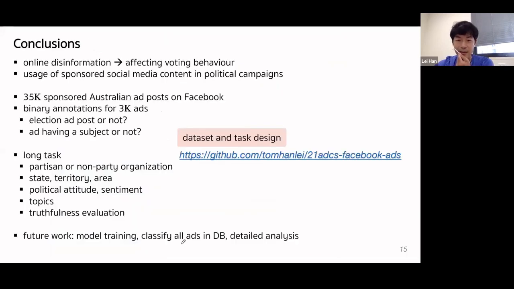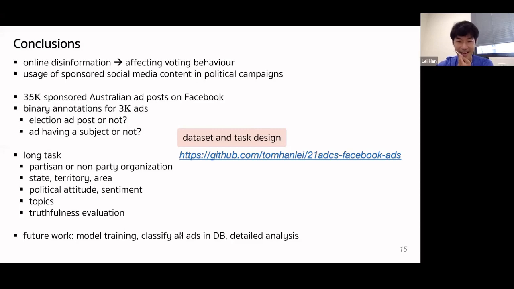So in conclusion, online disinformation has been shown to be influential in deliberately spreading misleading information. To understand how disinformation can affect voting behavior, we studied the usage of sponsored social media content in political campaigns. In this work, we create a multimodal dataset including 35,000 sponsored Australian ad posts crawled from Facebook.